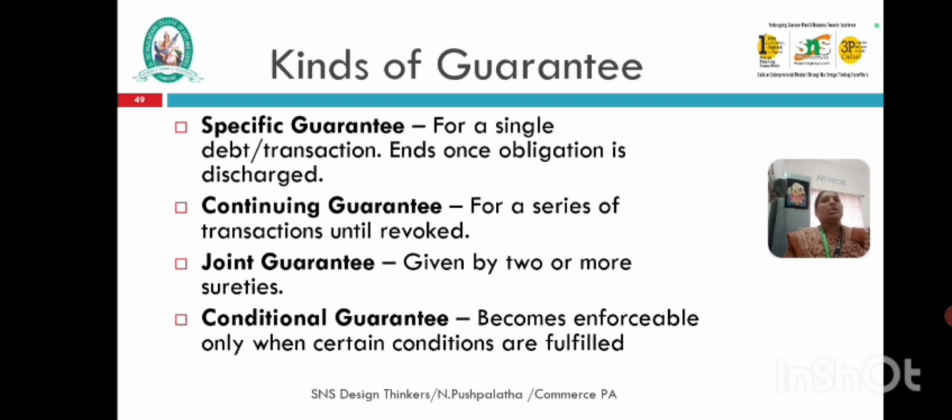Next we will see continuing guarantee, for a series of transactions until recovered.